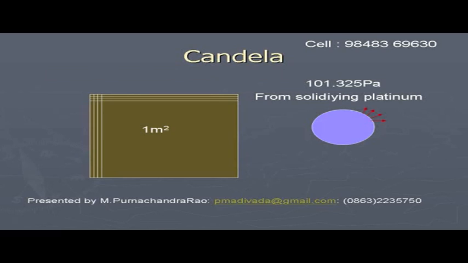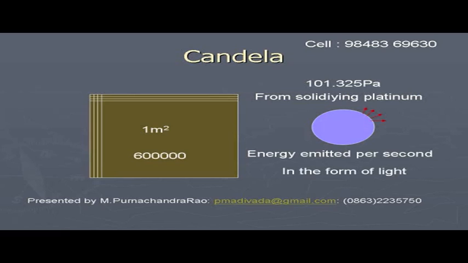To understand this area, imagine that the square is of 1 square meter area, and divide it into 6,00,000 square units of equal areas. The radiation emitted from each square is taken as 1 candela. Like this, we define candela.